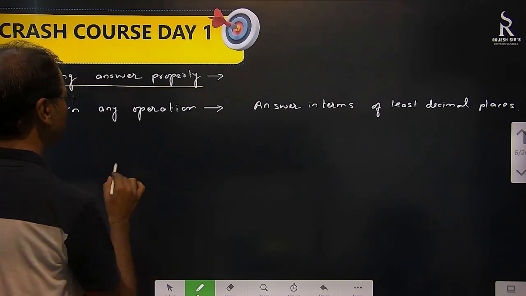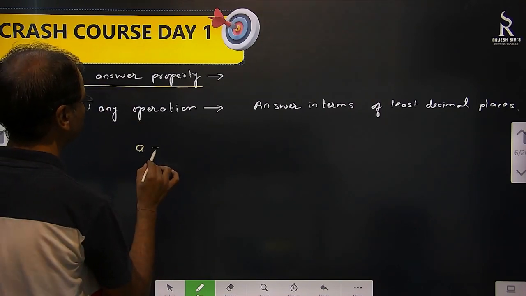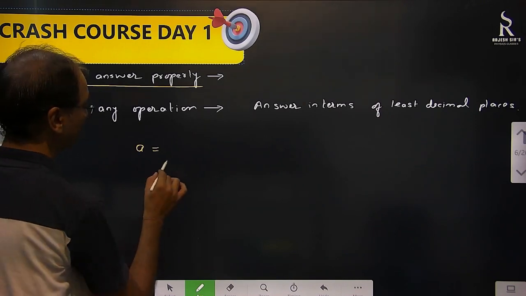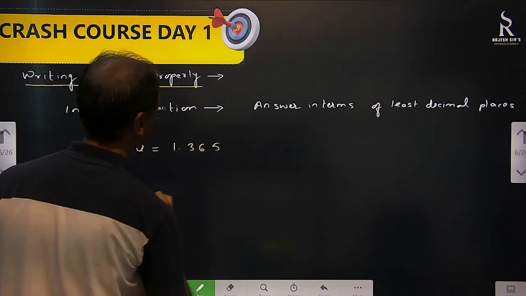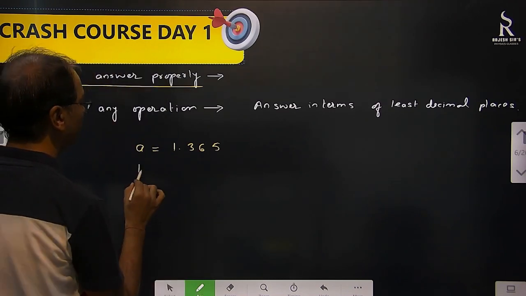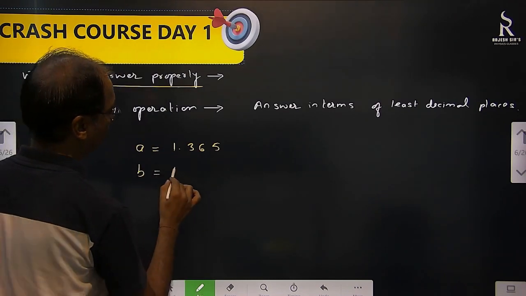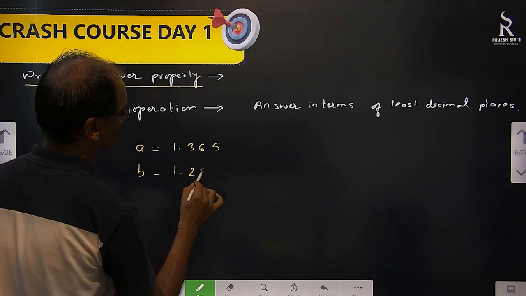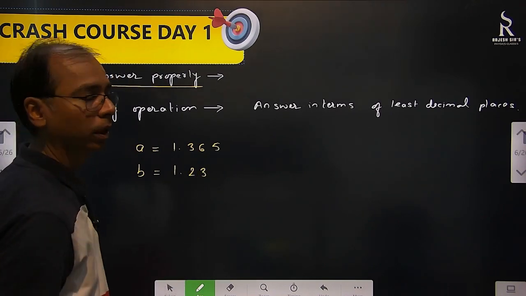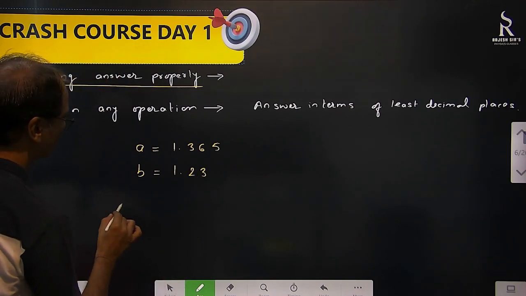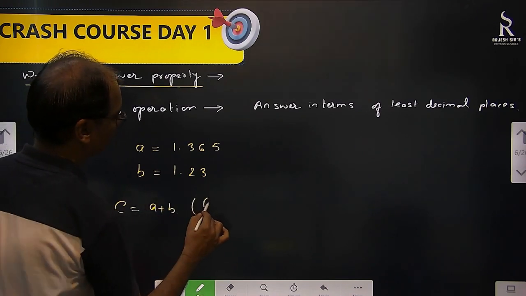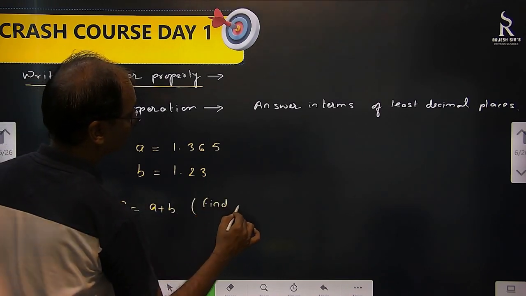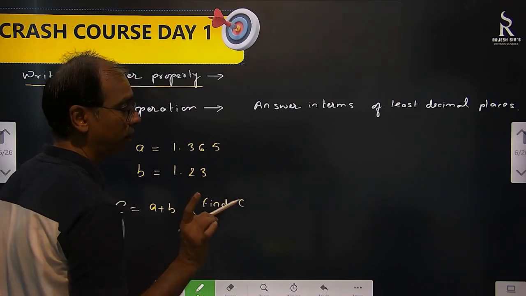Suppose a value is given to us, a is 1.365, okay, and b value is 1.23, and I have to add it. You have to find C. C is actually A plus B. Question is find C by using proper significant figures.